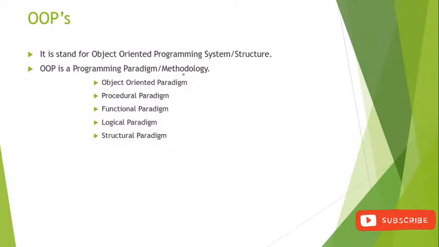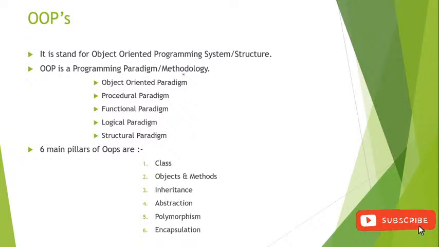So OOPS is a programming paradigm, meaning it is a way to develop software. Okay, and from all the paradigms we are using the first one, that is the object oriented paradigm. After that, there are six main pillars inside OOPS. First one is class, then second one is object and methods, then inheritance, abstraction, polymorphism, and encapsulation. These pillars you must know